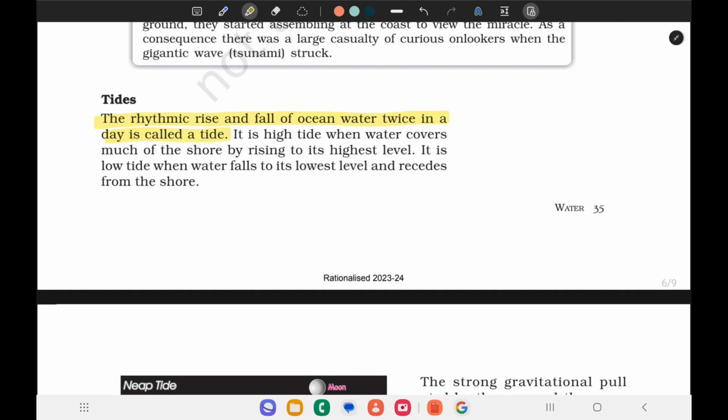Tide is a rhythmic rise and fall of the ocean, two times in a day, that is high tide and low tide. High tide is when the water covers much of the shore by rising to its highest level, and low tide is when water falls to its lowest level and recedes from the shore.